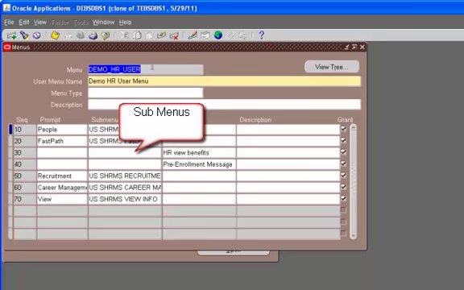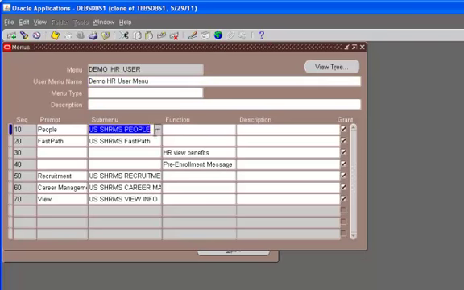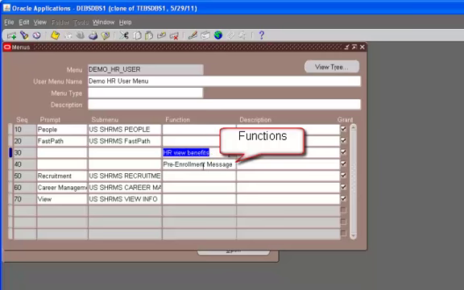So basically this menu contains submenus, which are US SHRMS People, US SHRMS Fast Path, and then US SHRMS Recruitment, and so on. And then we have HR View Benefits and Pre-Enrollment Message, which are functions.